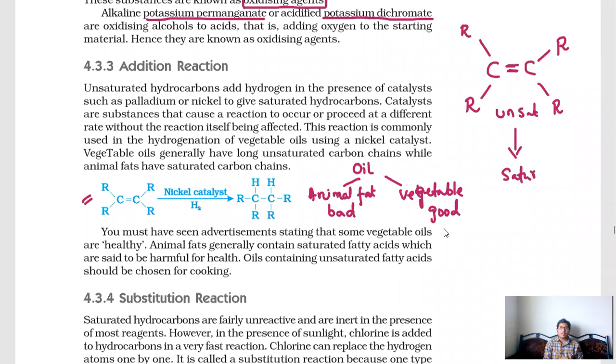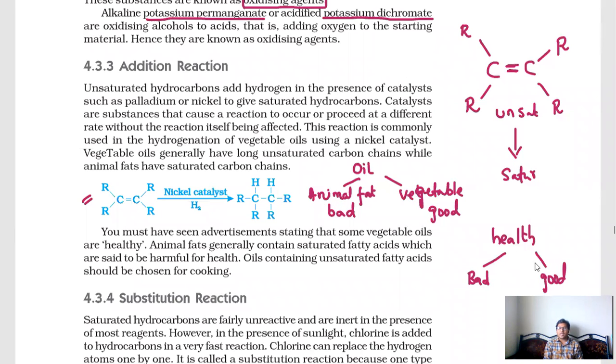Another thing, for our health, which one is bad and which one is good. Here we can take two types of oils, animal fat and vegetable. I told you animal fat oil is bad for our health, vegetable oil is good for our health.